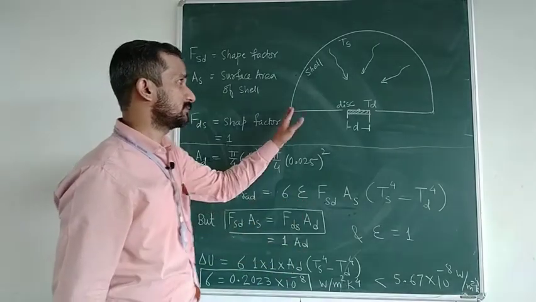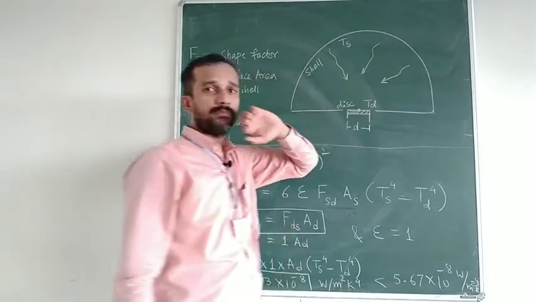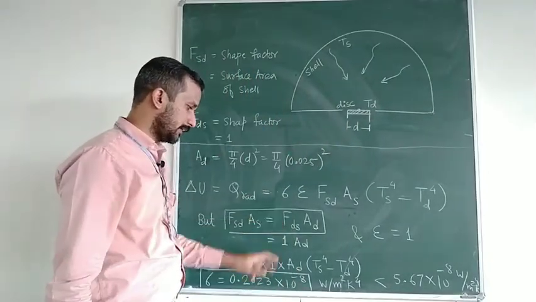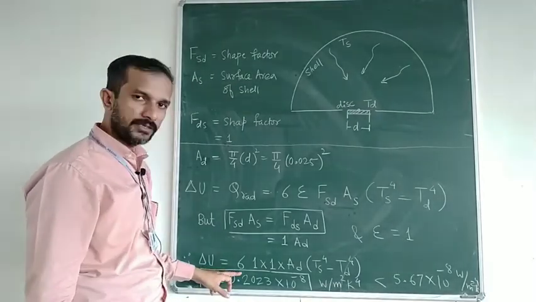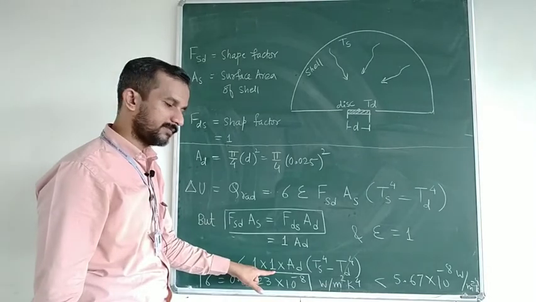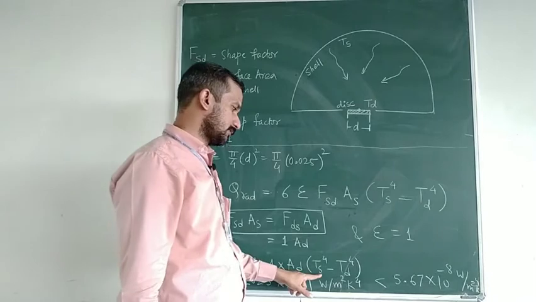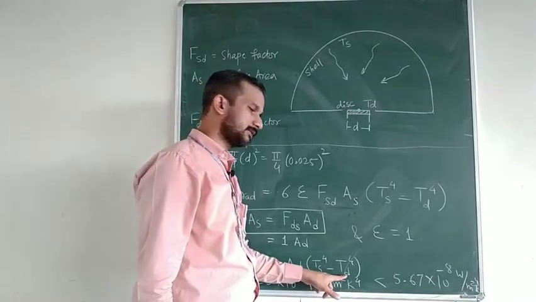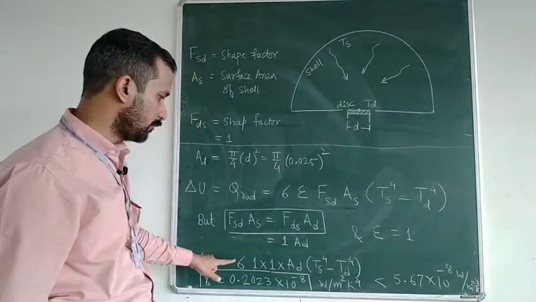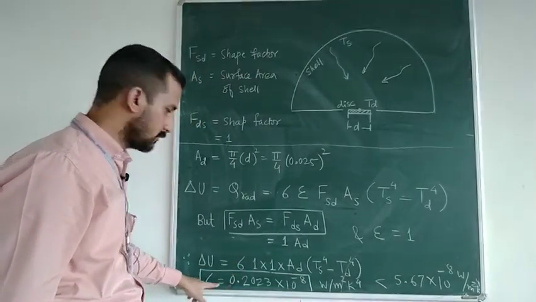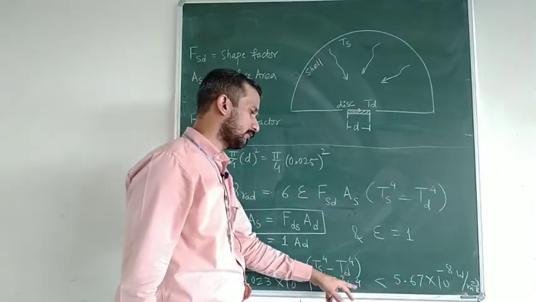Again, we know that the shell is coated with lamp black, so we can assume it as a perfect black body. Its emissivity can be assumed as 1. We know the delta U from the previous calculations, and we have to find out sigma. Emissivity is 1, shape factor has become 1, surface area of the disk is pi by 4 d square, surface temperature in kelvins, disk temperature in kelvins raised to 4. Everything is known, only sigma is unknown. If you put all values, you will get the value of sigma as 0.2023 into 10 raised to minus 8 watt per meter square Kelvin raised to 4.